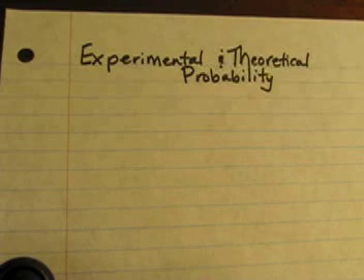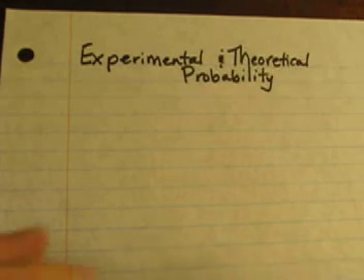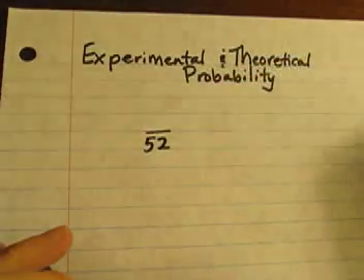There are two kinds of probability, experimental probability and theoretical probability. Sometimes you can find the theoretical probability. So if I had a deck of cards and there were 52 cards, and I wanted to know what's the probability of pulling out a spade.